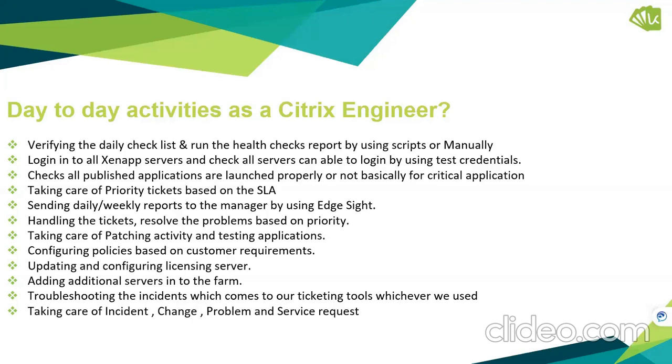If any request comes, we need to follow certain steps. First, we need to raise the service request. Then we need to contact change management, create the change, get it approved, and finally implement or install the application or publish the application. Talking about the day-to-day activity, this is how a Citrix engineer works as an admin in the infrastructure. As I explained, these are the daily checklists they need to take care of, publishing applications, testing the credentials and all.